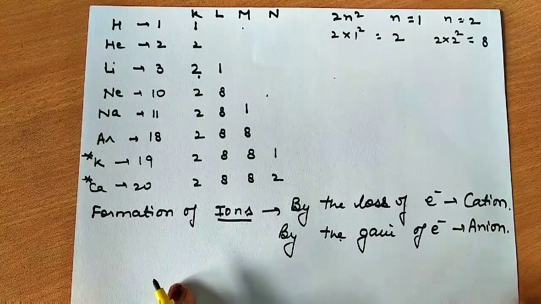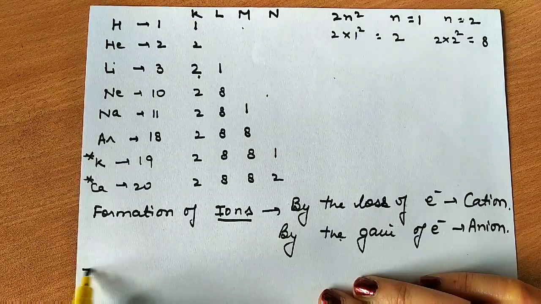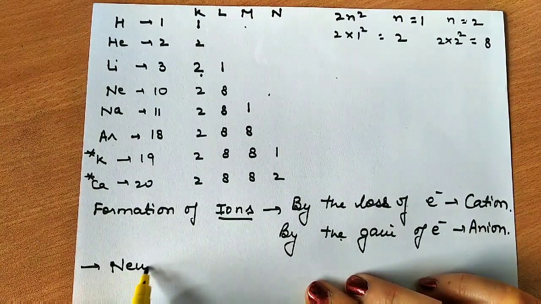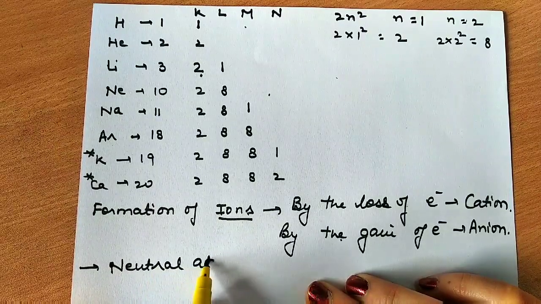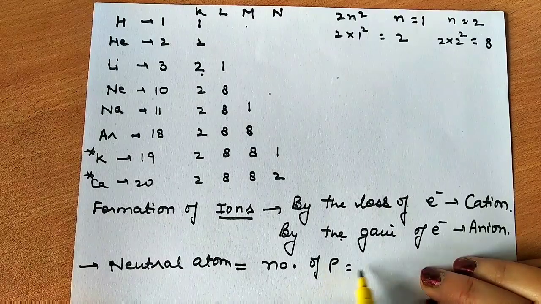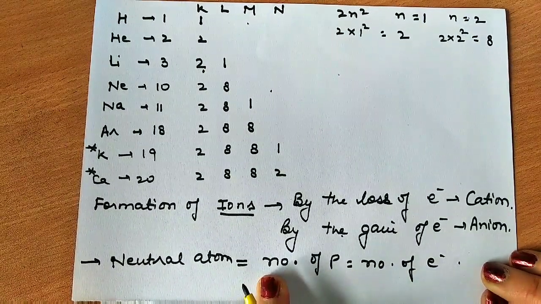So this is how any ion is formed. Now for any neutral atom, that means when it is not an ion, when it is not charged, the number of protons is equal to the number of electrons.